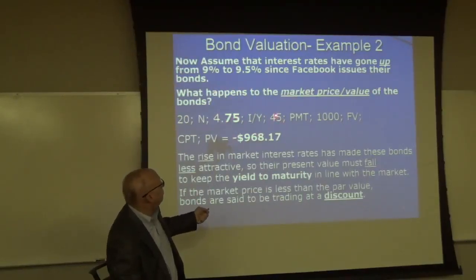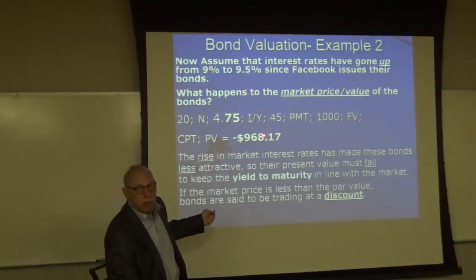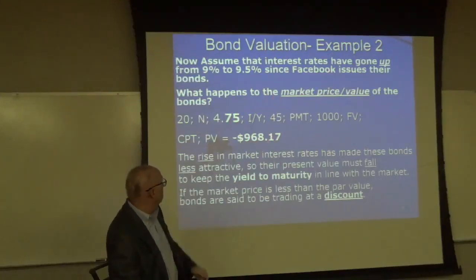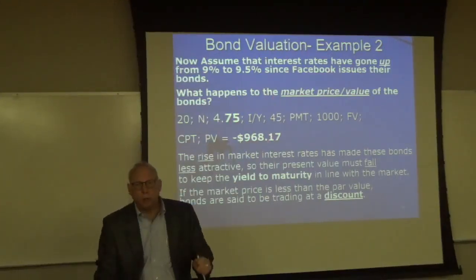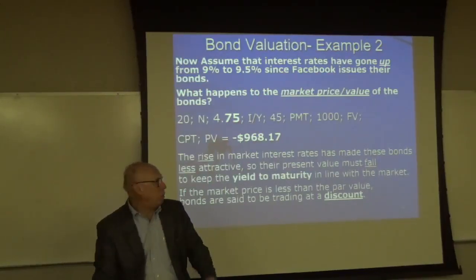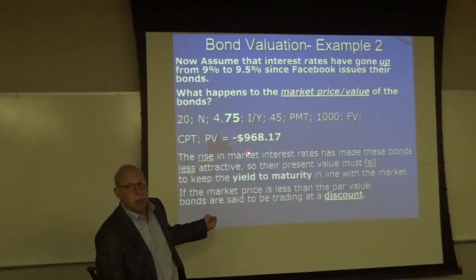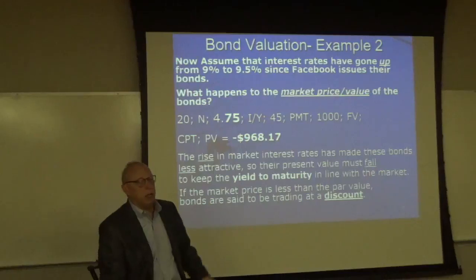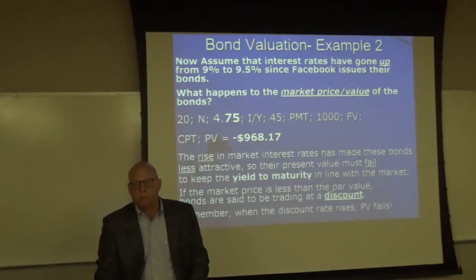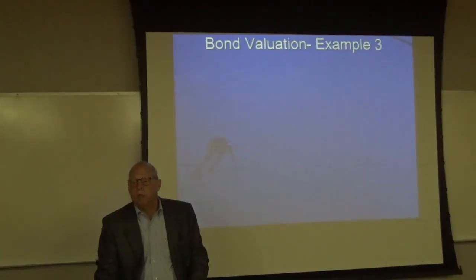The market rate is now 9.5%, not because the coupon rate went down, but because the market rate went up. Okay? So please keep this in mind. The market rate goes up, the coupon rate stays the same, the market price goes down. So anytime you see a bond that's trading at a discount, it means that the market rate went up and the coupon rate is now less than the market rate. Okay? Also, we've covered that.